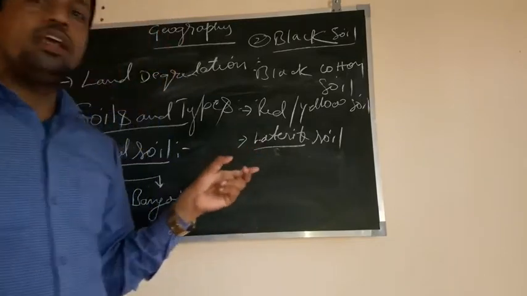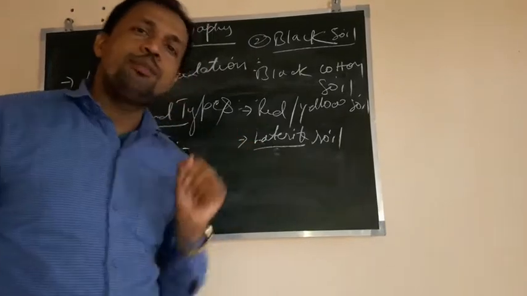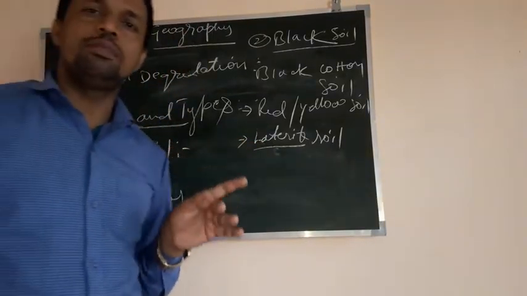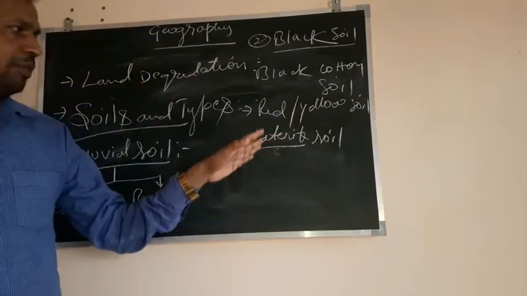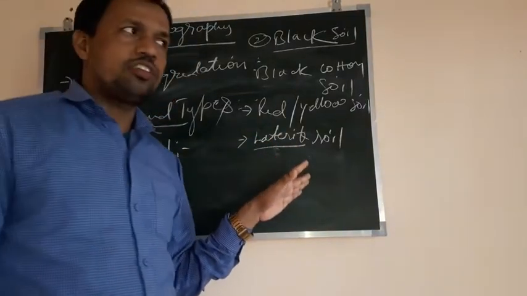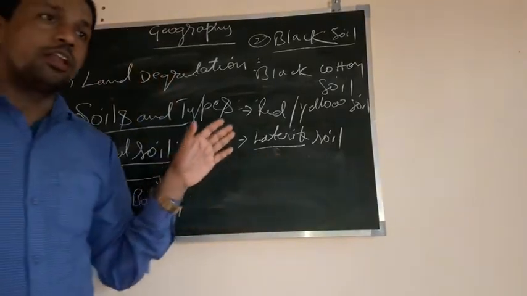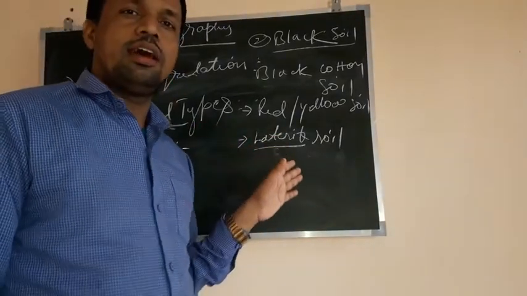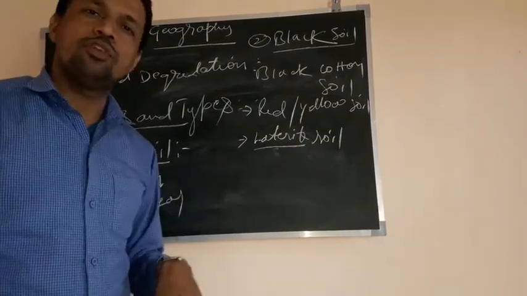Now this soil is ideal for plantation like tea, coffee, rubber, cocoa. All this type of plantation work can be done in laterite soil. This type of soil is mostly prevalent in our country in Assam, Tamil Nadu, Karnataka, Kerala, Meghalaya. In those regions, this type of soil is present.